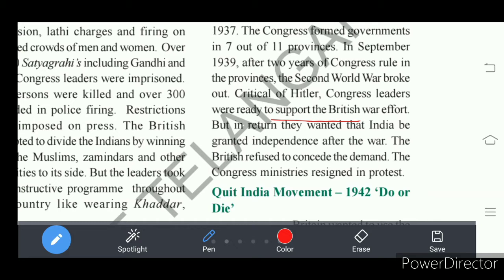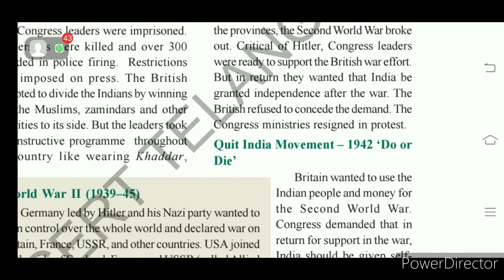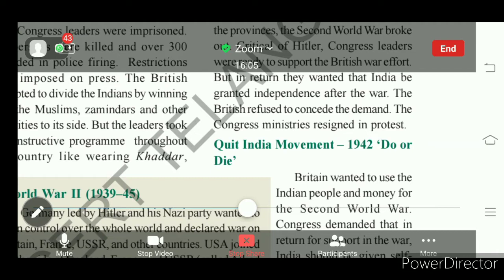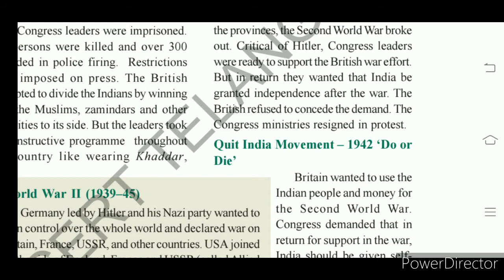Though we decided to support the British in the Second World War, still Britishers were not ready to give independence to India. Instead, during this Second World War time, the British did not consult the Congress leaders who formed government, that is the Congress ministers who formed a government in 7 provinces. Congress ministers were also part of the British rule.